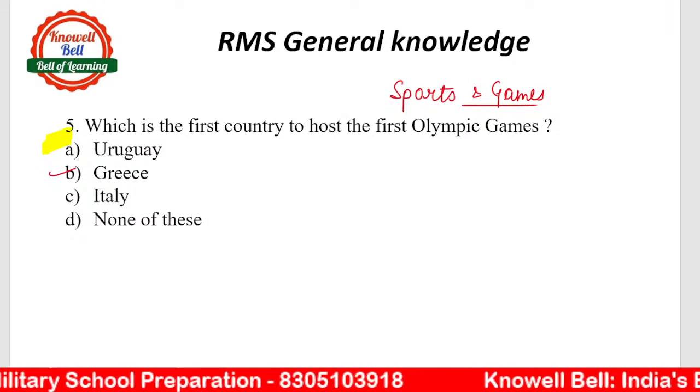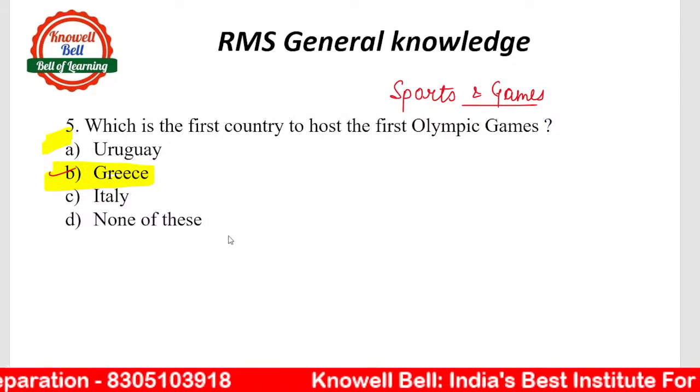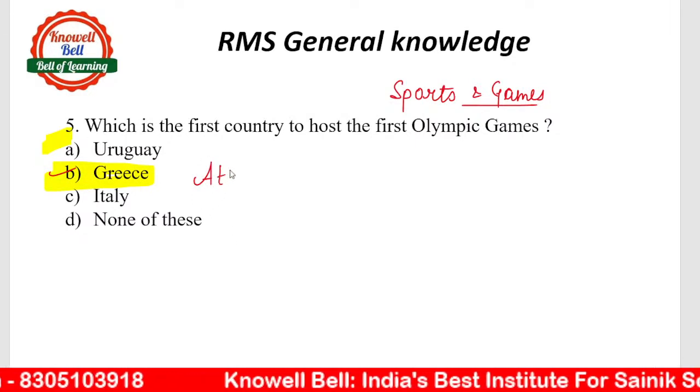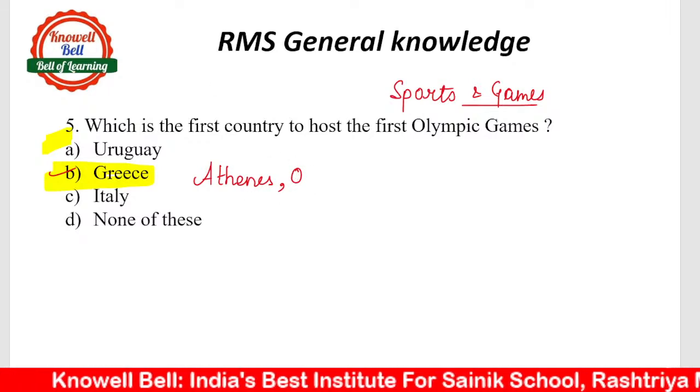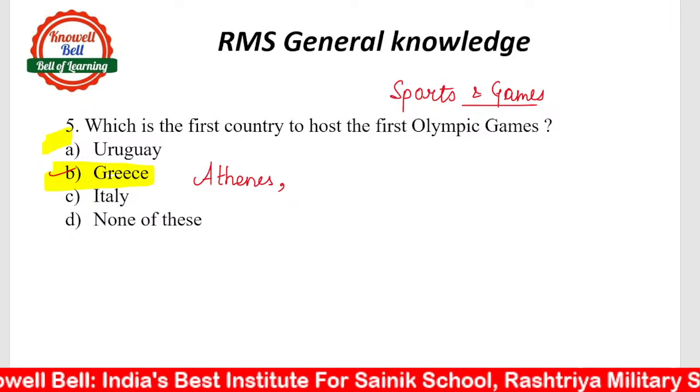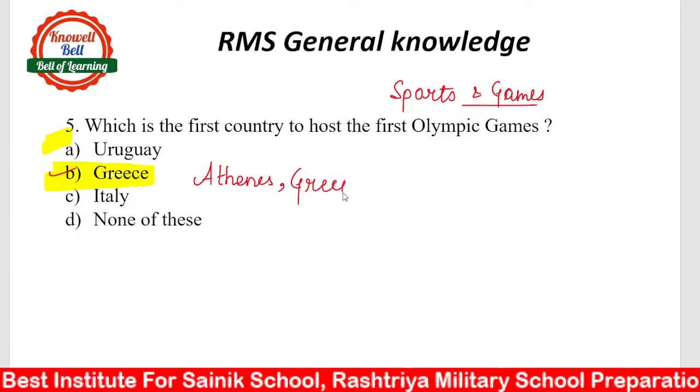Where were the first Olympics conducted? The first country to host the Olympic Games was Greece. To be more specific, you can remember, in Athens, Greece. Okay, the first Olympics were conducted. So this is a very important question. Where were the first Olympic Games conducted? So first Olympic Games were conducted in Athens, Greece.